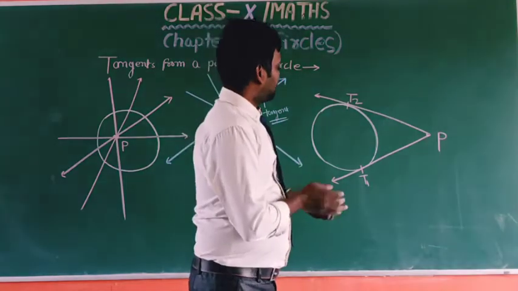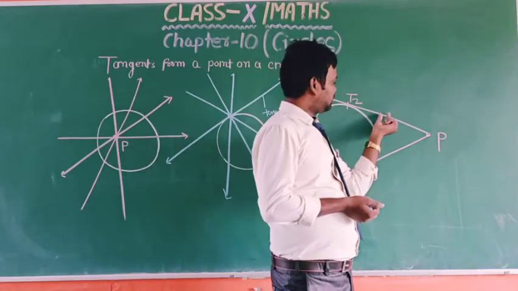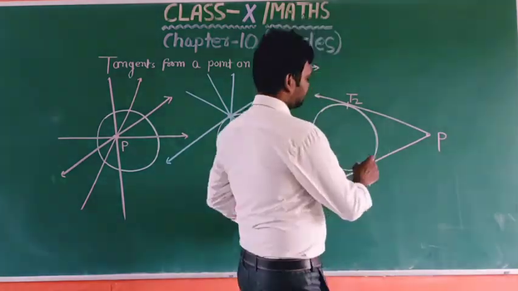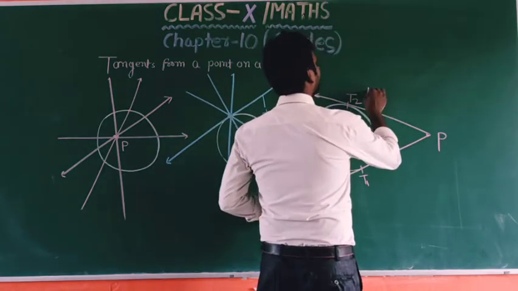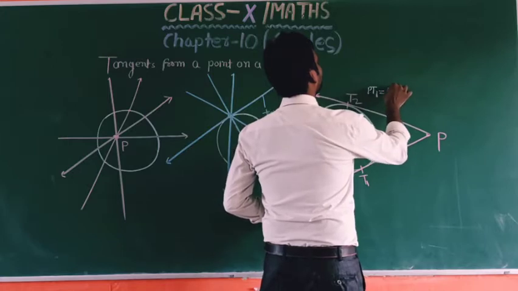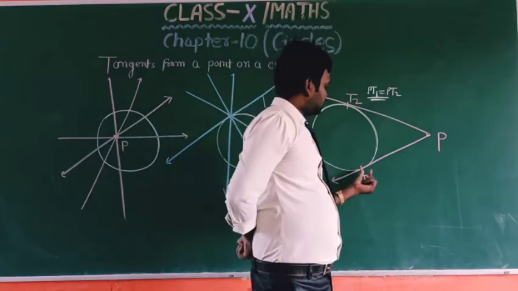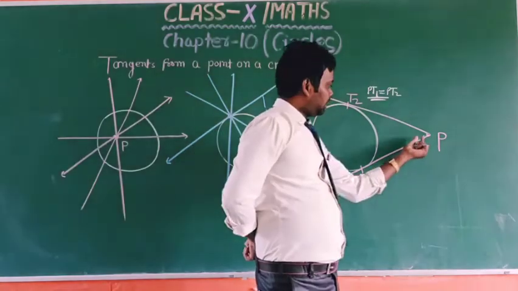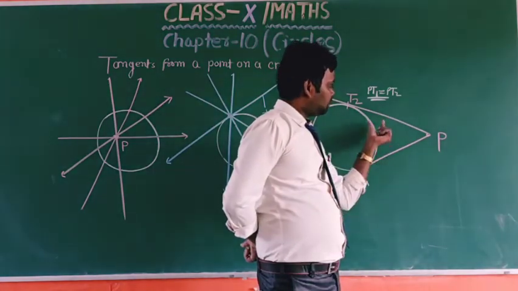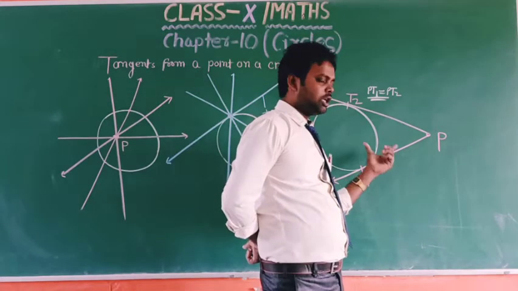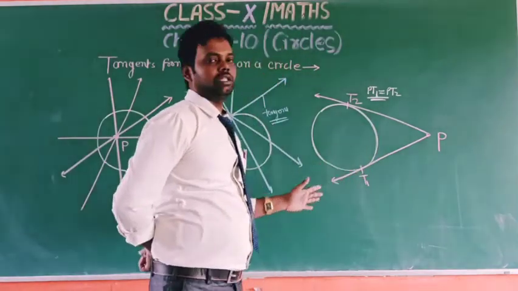Okay, and the lengths of the two tangents are equal. In this case, the lengths of these two tangents are equal, meaning the lengths PT1 and PT2 are both equal. PT1 equals PT2. The distance between the point of contact and the external point is called the length of the tangent. This segment is called the length of the tangent. Both tangent lengths are equal when the point is outside the circle.